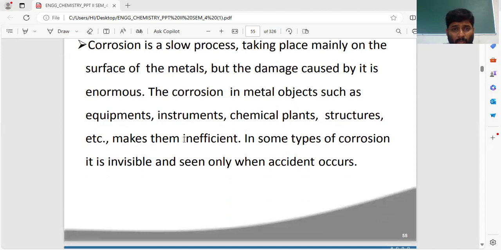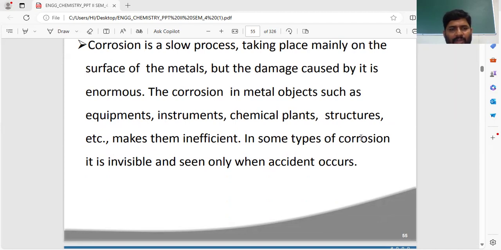But the damage caused by it is enormous. The damage of corrosion is huge, very large. See the corrosion in metal objects such as equipment, instruments, chemical plants, structures, etc. It makes them inefficient.